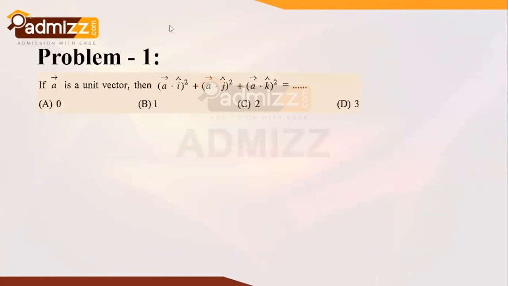The first problem offered to us is, if a vector is a unit vector, then vector a dot i cap square plus vector a. Okay, one student has a query: sir, I have a problem in direction cosine, please explain that. Okay, I'm explaining that.